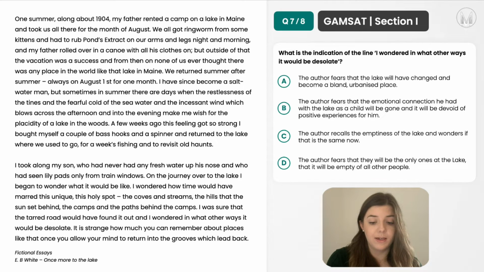So option B is less likely than option A because A is more similar to the actual text. So although option B could maybe be inferred and we could maybe assume it, it's better to go with A, which is closer to the text. So we'll rule out option B.